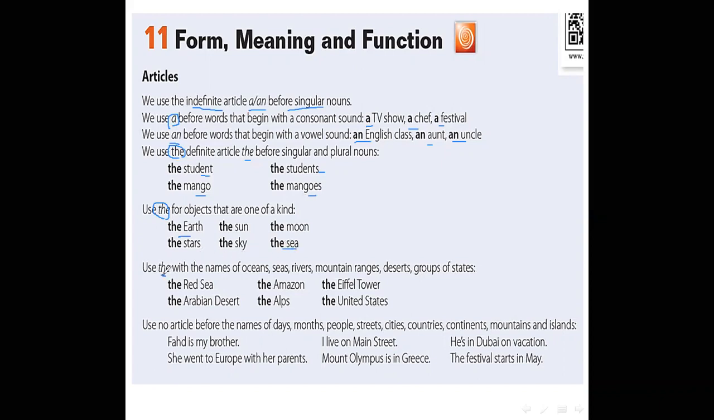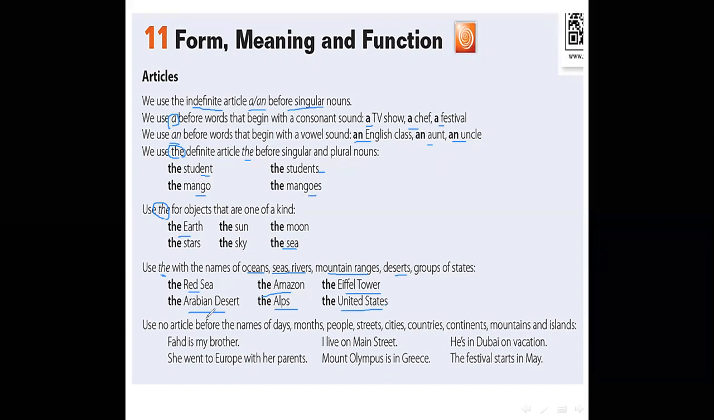We also use the with the names of oceans, seas, rivers, mountain ranges, deserts, or groups of states. For example, the Red Sea, the Amazon, the Eiffel Tower, the Arabian Desert, the Alps, the United States.